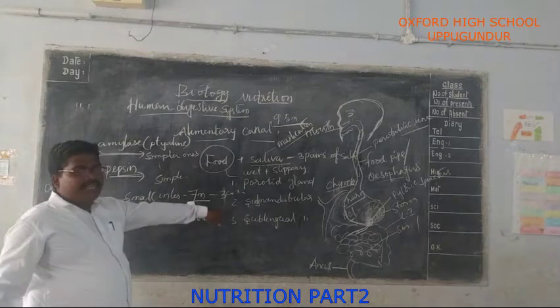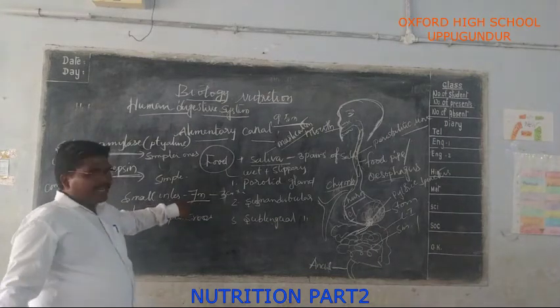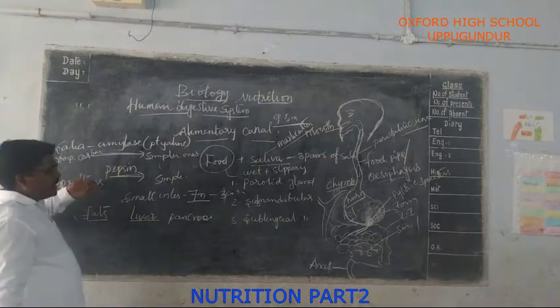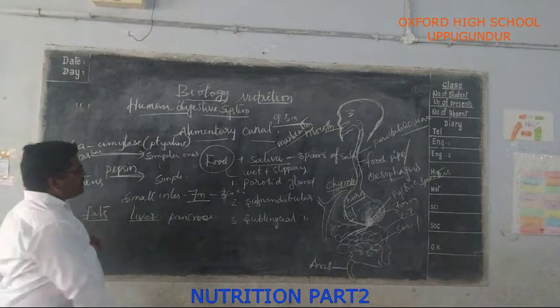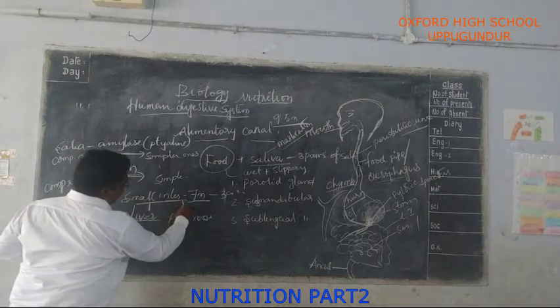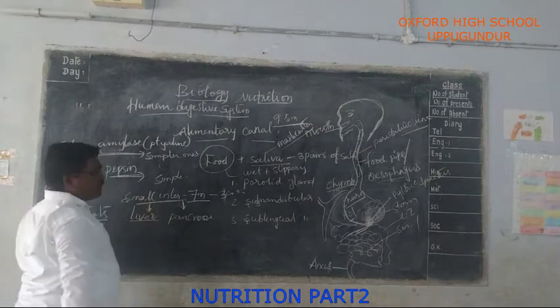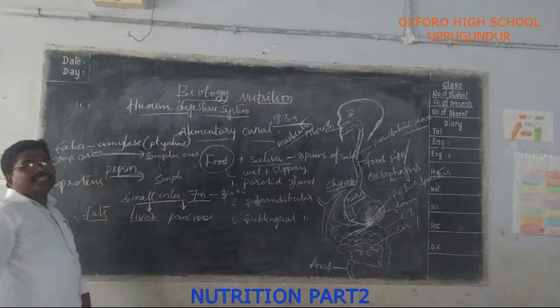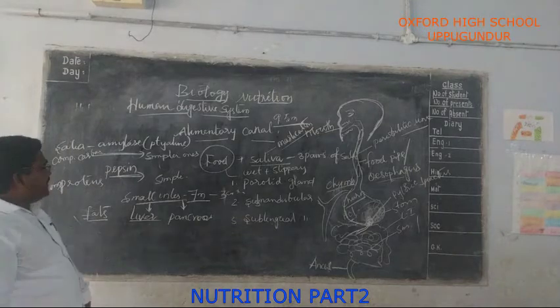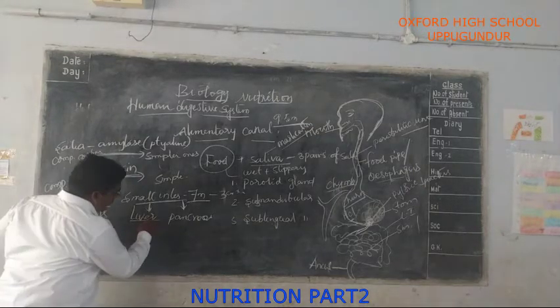The small intestine, the longest part of the alimentary canal, is the site for further digestion of carbohydrates, proteins and fats. It receives the secretions from the liver and pancreas. Do you understand this? The liver is the largest gland in the body. The study of the liver is called hepatology. Remember this.